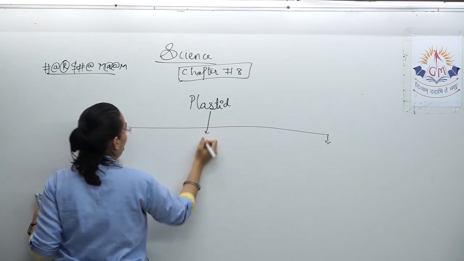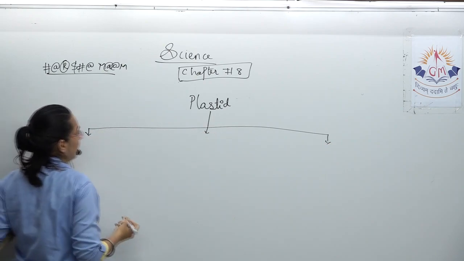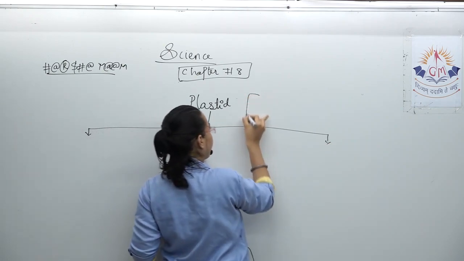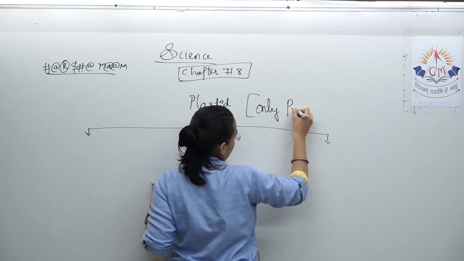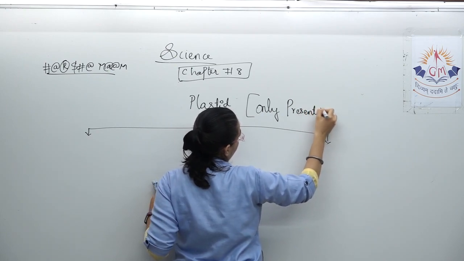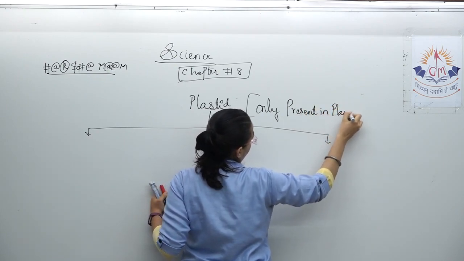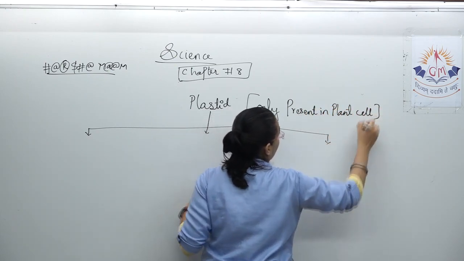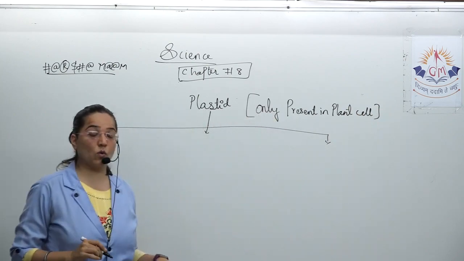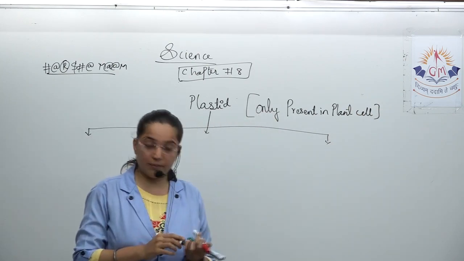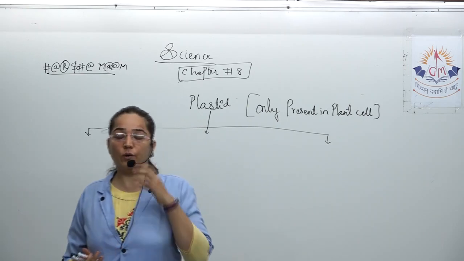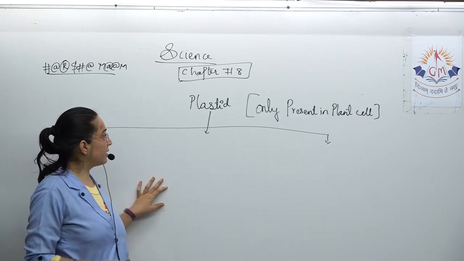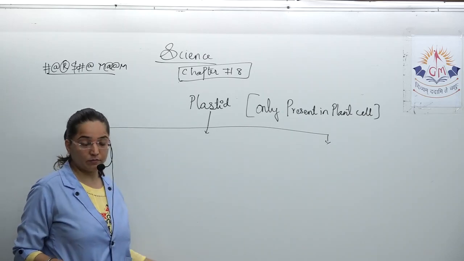But one very important thing about the plastid is that it is present only in plant cells. It is nowhere else, like animal cells or fungi or bacteria, nowhere else. It is only present in plant cells.